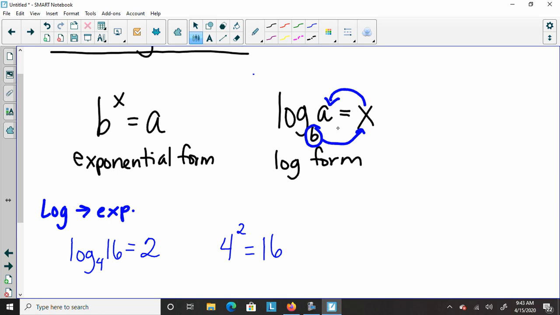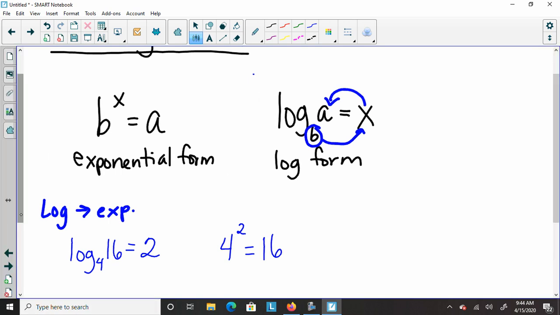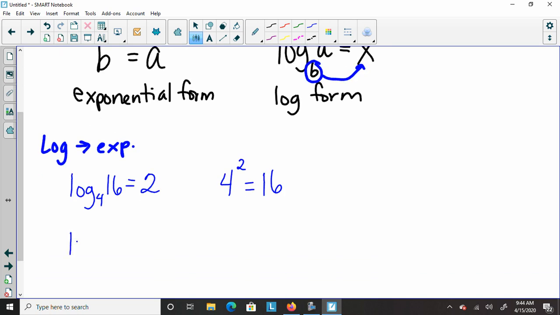So you just look and see where the things were, and then you put them in that appropriate form. That was the b, this was the x, this was the a. See how I looped around? 4 to the second is 16, and that would be your answer. Okay. Let's try one more of these. We'll put variables in it just so you can see what happened with that. Log base x of 5 equals y.